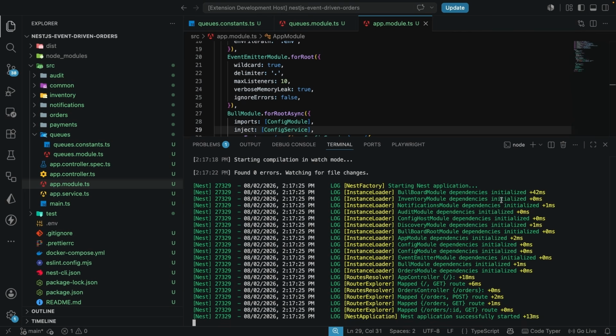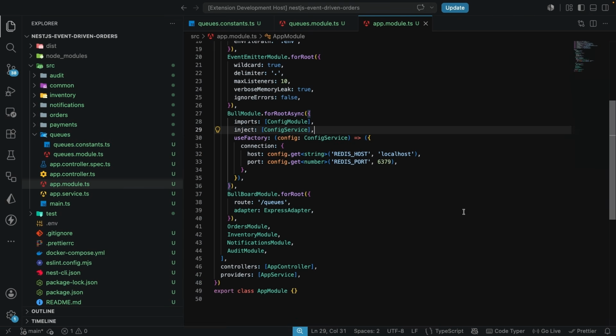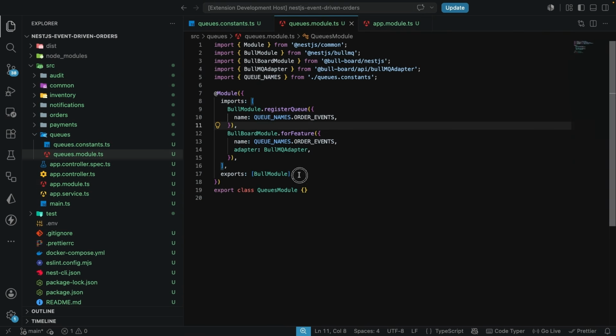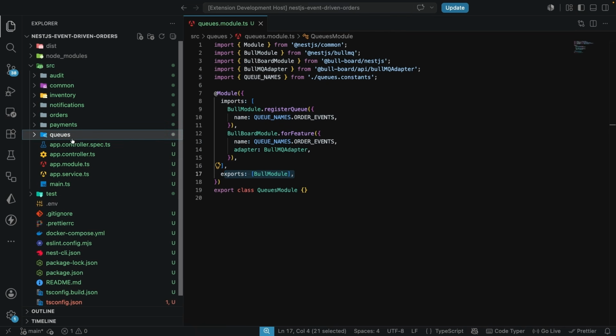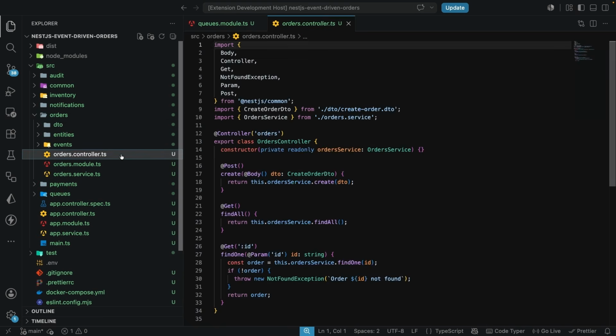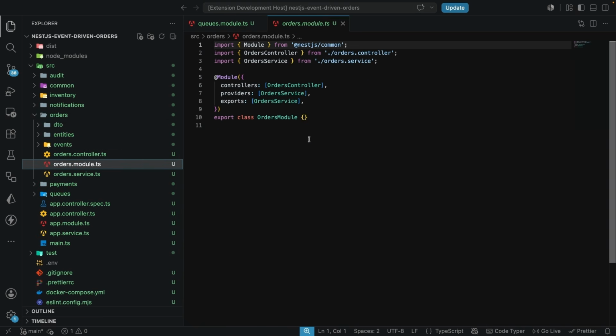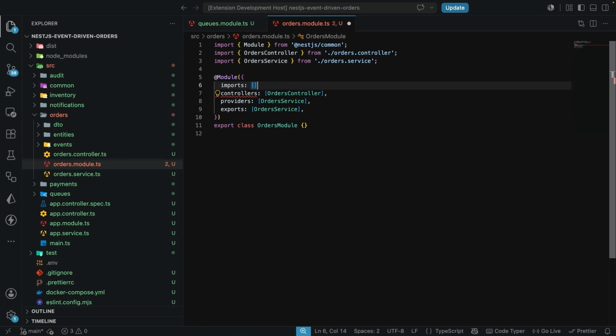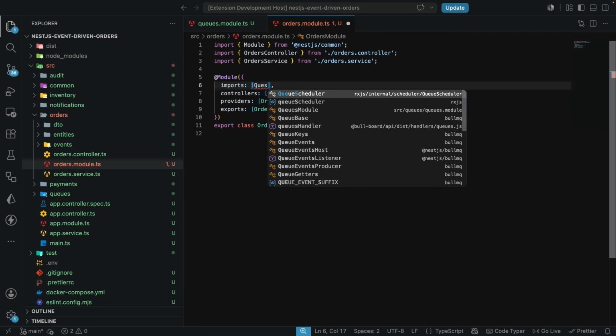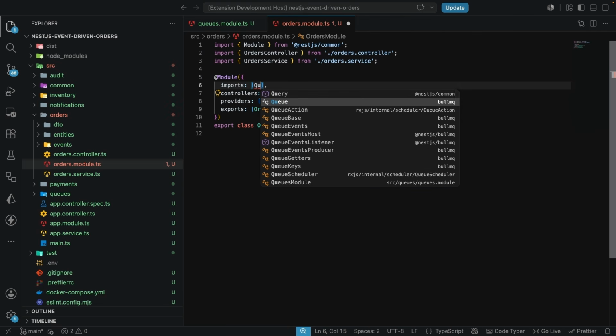Okay, so now what we're going to do is make a little change in the orders module. So let me remember what we did over here. Remember in the queues module, these exports that we have over here, the BullMQ module we're exporting here. This is what is going to allow us to come over to the orders module. So here where we have the module, not the controller, we can go on and have the imports, and in the imports, we are going to be importing the queues module, like this.